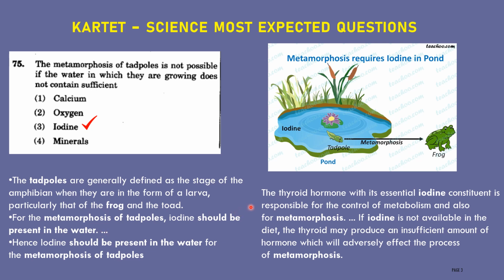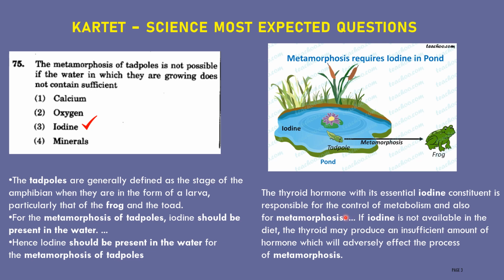The thyroid hormone with its essential iodine constituents is responsible for the control of metabolism, also for metamorphosis. In the human being also, thyroid is one of the important hormones that we get from iodine. Iodine normally we get from salt. But in the case of metamorphosis, it gets iodine from the water.